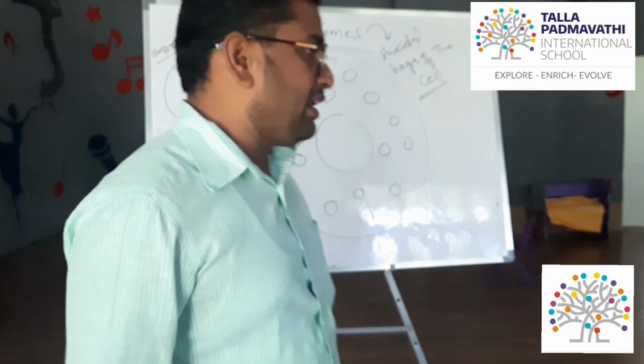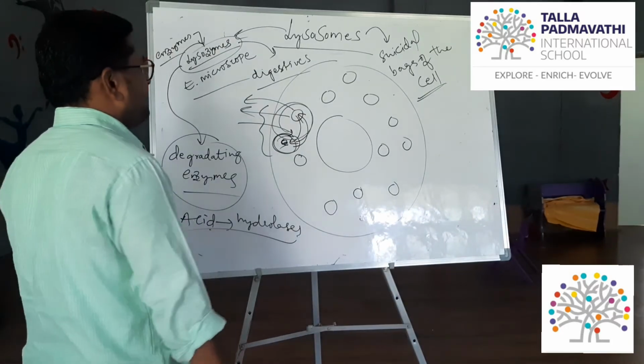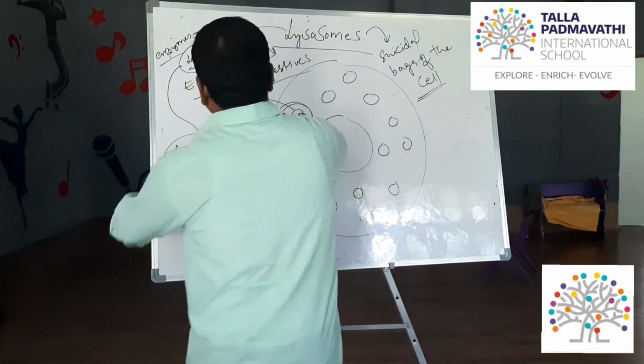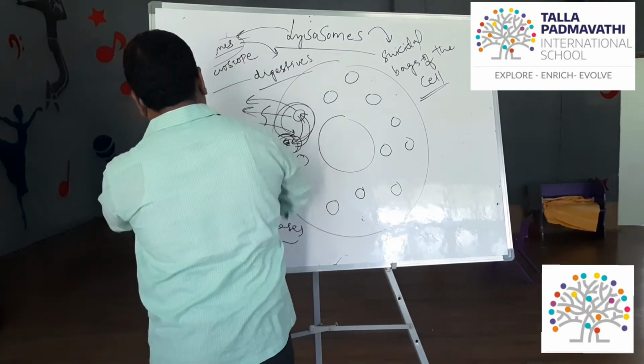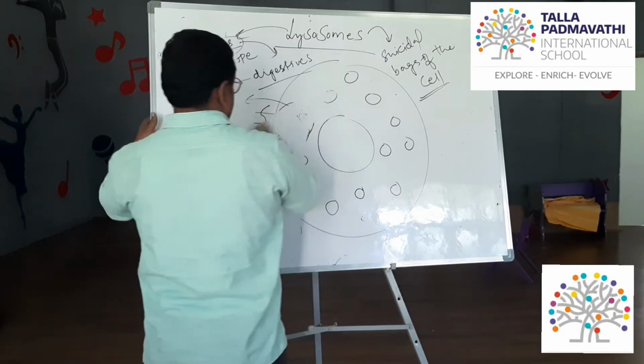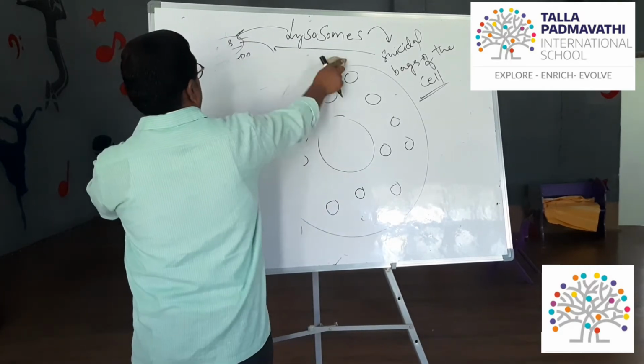Now let's understand about the mitochondria, the very important cell organelle.